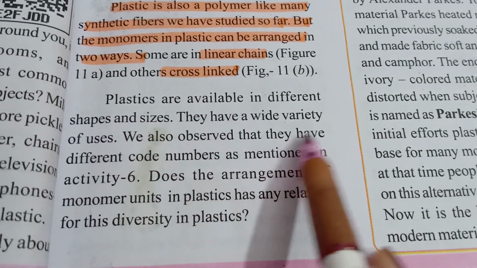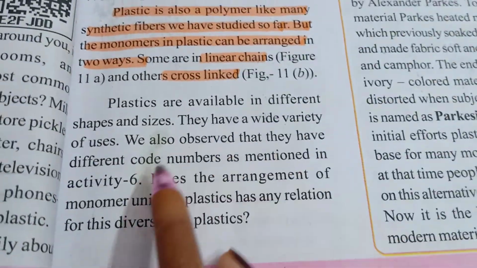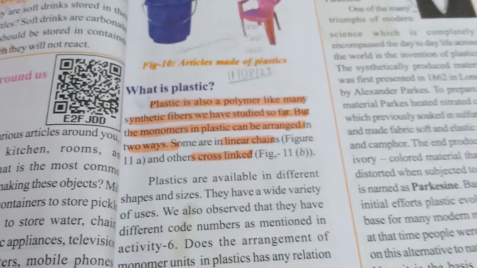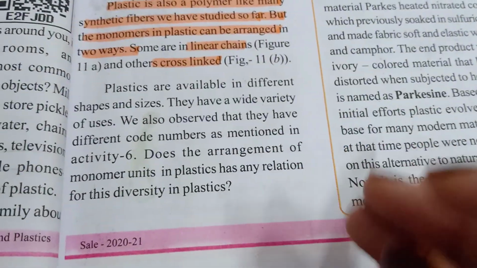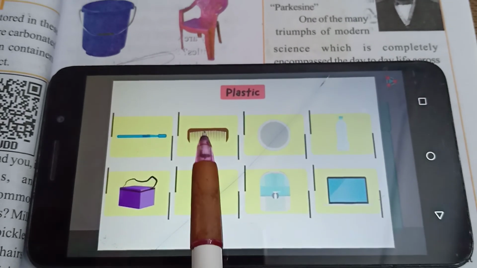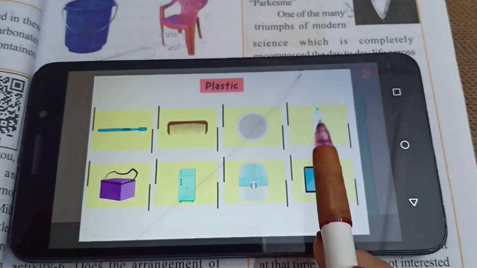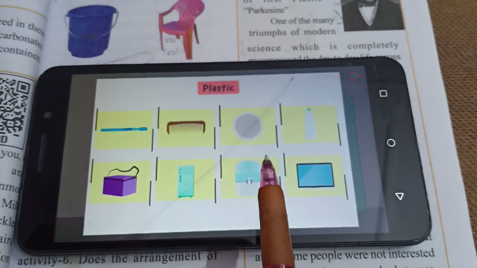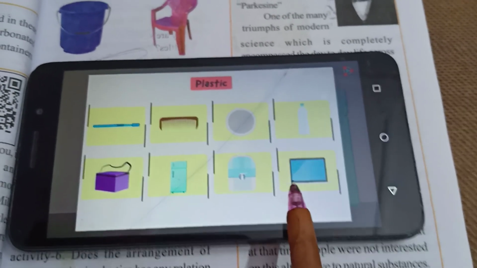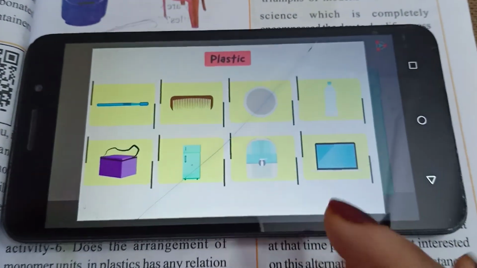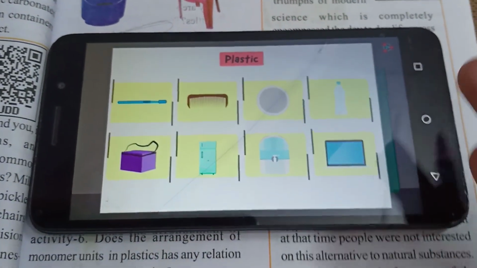We also observed that many different code numbers are mentioned in activity 6. As you remember, in activity 6 we have given different codes to plastics. In day-to-day life we use many different varieties of plastics, like toothbrush handles, combs, plastic blades, plastic bottles, tiffin boxes, the body of a refrigerator, the water purifier body, and the TV body is also made up of plastic. The list of plastics would be endless if we continued to tell about it.